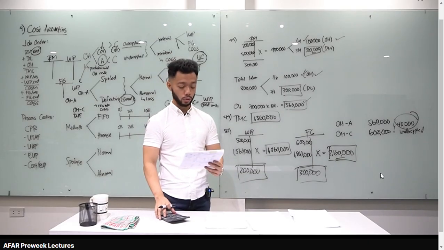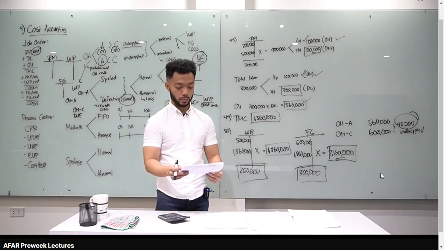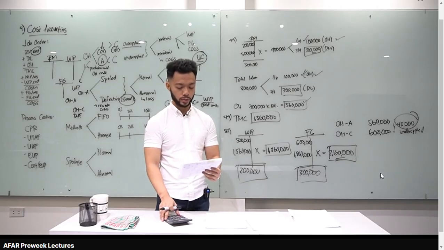Let's go to number 52. Company X has no WIP or FG inventories at the close of the business on December 31. The balances as of December 31 are as follows. Meron tayong cost of goods sold, selling and admin, we have sales, OH control, and OH applied. What is the pre-tax income or what is the net income?